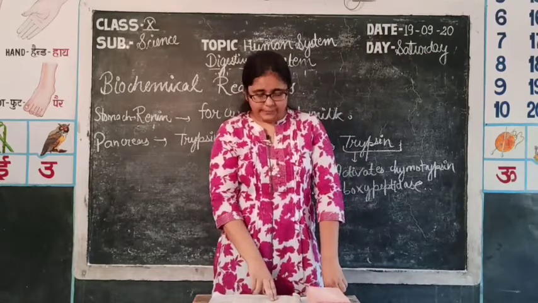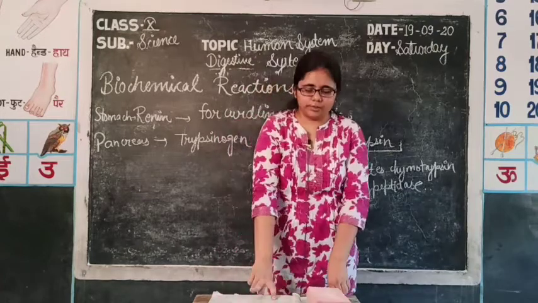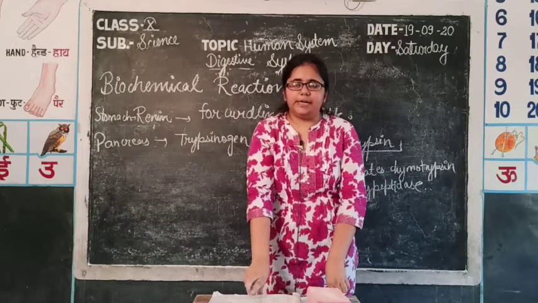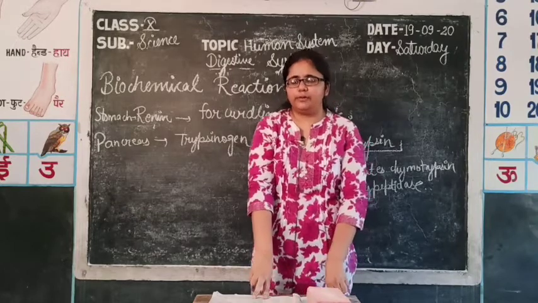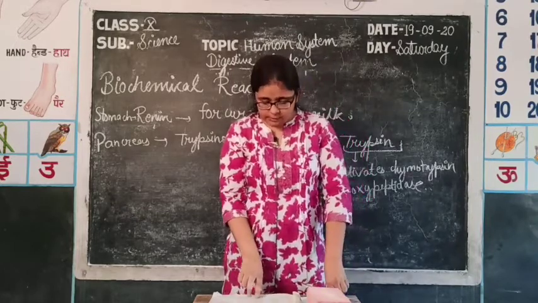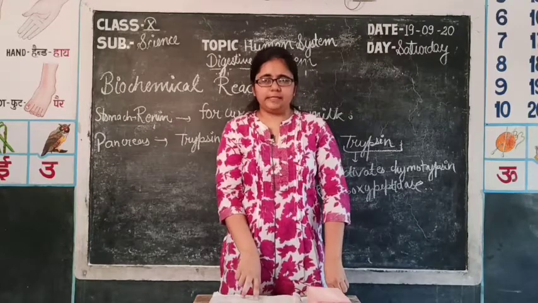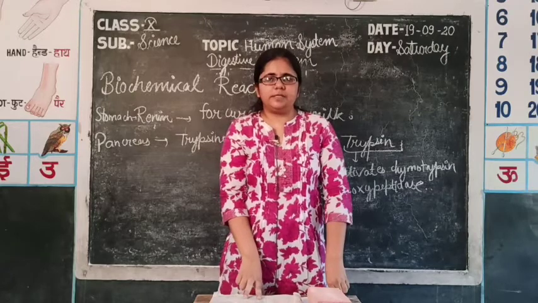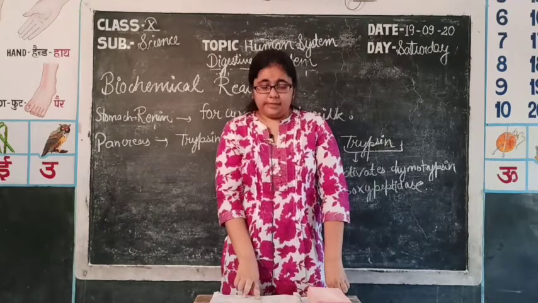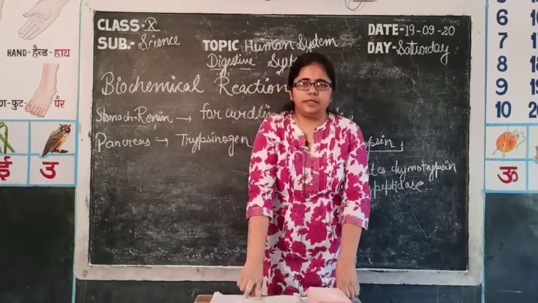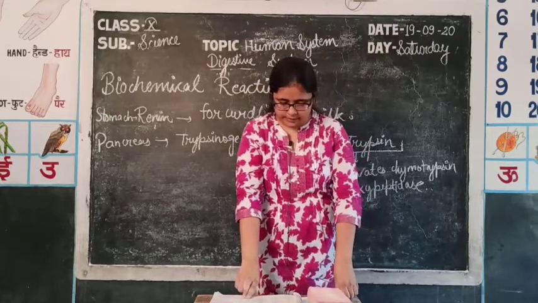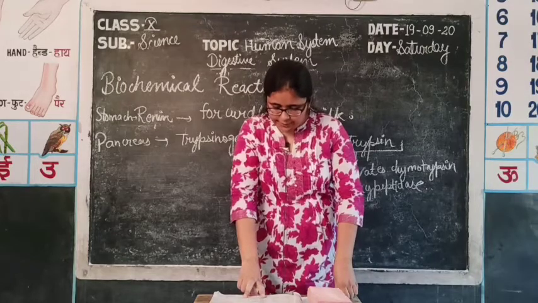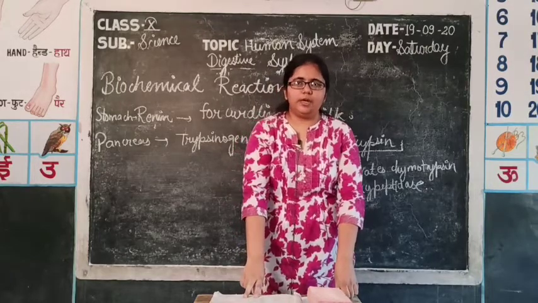Fourth one is lipase, which converts fat into simpler form again. Fifth one is nuclease, which converts nucleic acid and the monomer unit of nucleic acid, that is nucleotide, into simpler one, that is nucleosides and sugars. Sixth is dipeptidase. Dipeptidase converts the dipeptide, that is 2 units of amino acids, into a single unit of amino acid. Seventh one is phosphatase, which converts nucleotide into nitrogenous base and ribose sugar.